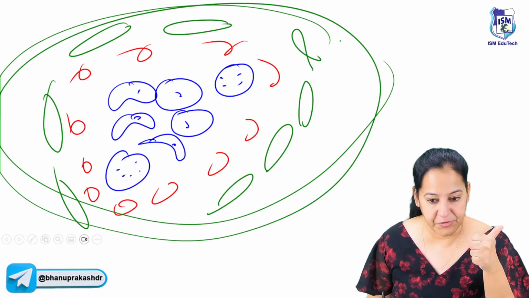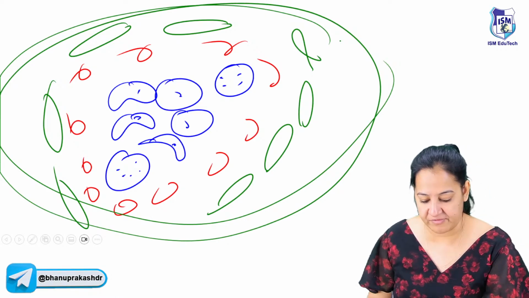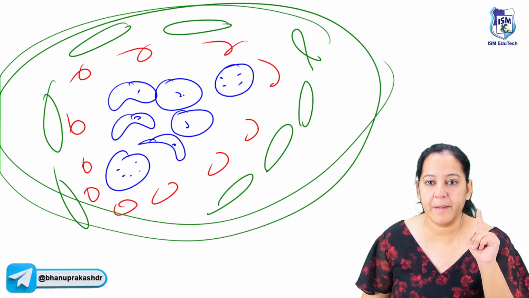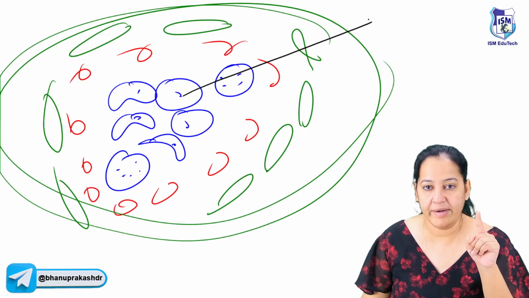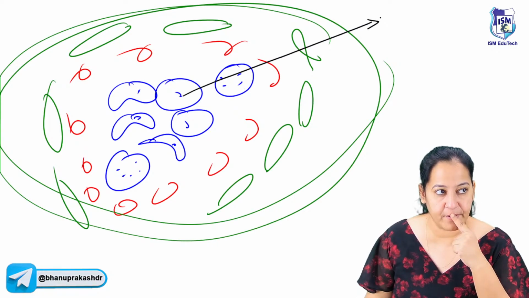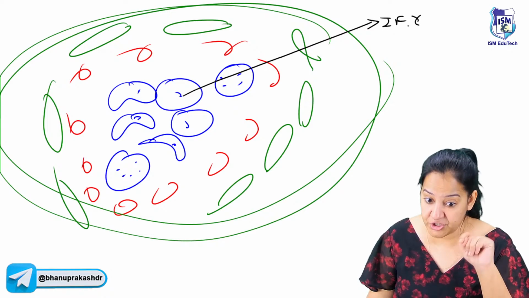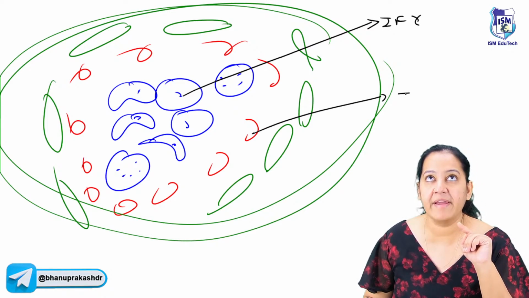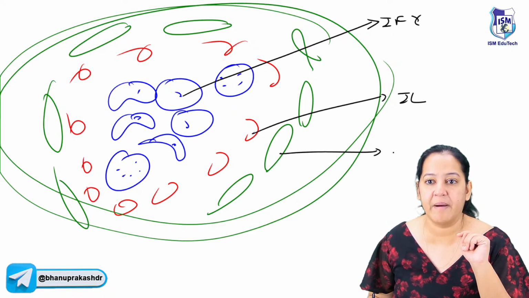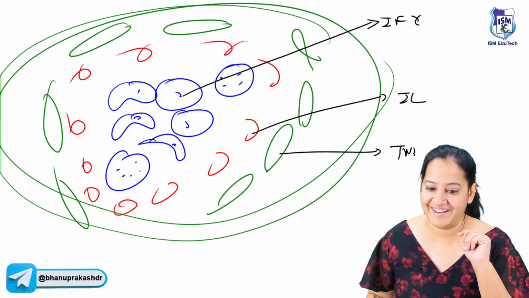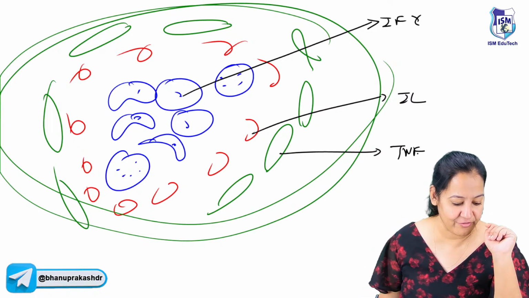Granuloma doesn't contain neutrophils. Granuloma contains these 3 types of cell. Can you tell me the source? Epithelioid cells are derived because of interferon gamma. You get questions on that. T lymphocytes are derived by interleukins and fibroblasts are derived by TNF. And ultimately a granuloma is there in front of you.